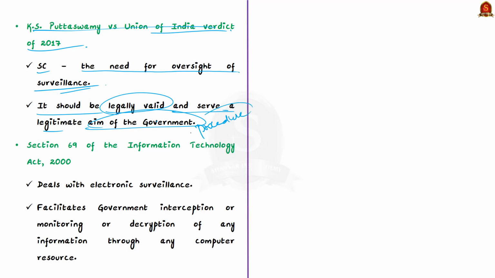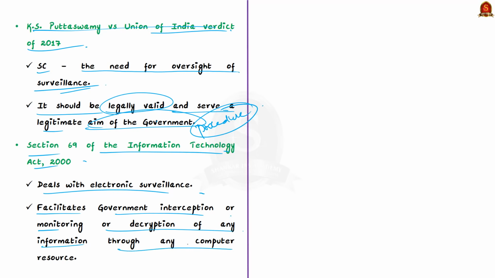Fourthly, Section 69 of the IT Act 2000 deals with electronic surveillance. It facilitates government interception, monitoring or decryption of any information through a computer resource. Again, this is if it is in the interest of sovereignty or integrity of India, defense of India, friendly relations with foreign states or public order, etc.